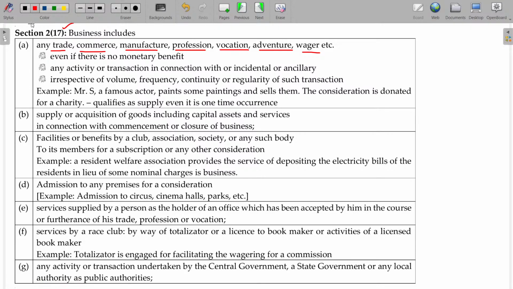Okay, even some extra point to be noted: even if there is no monetary benefit, it can be business, or any activity or transaction in connection with or incidental or ancillary to the main will be considered as business only. For example, selling a car will be the trading activity. Along with selling that car, a primary repair service may also be available in that same car shop. This will be the ancillary. Their intention is not to make any profit by doing the ancillary services, but it is very, very important for primary sales. So that service will also form part of the business, right?